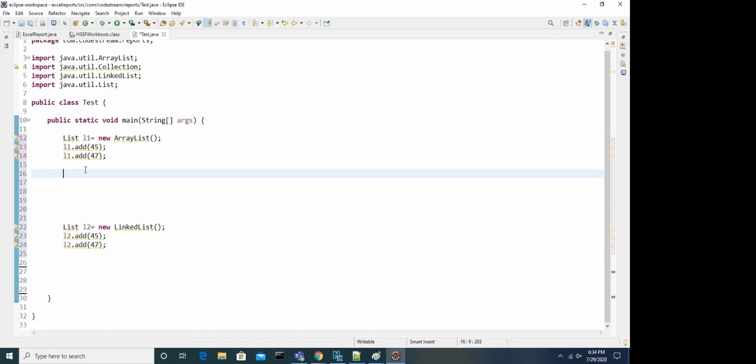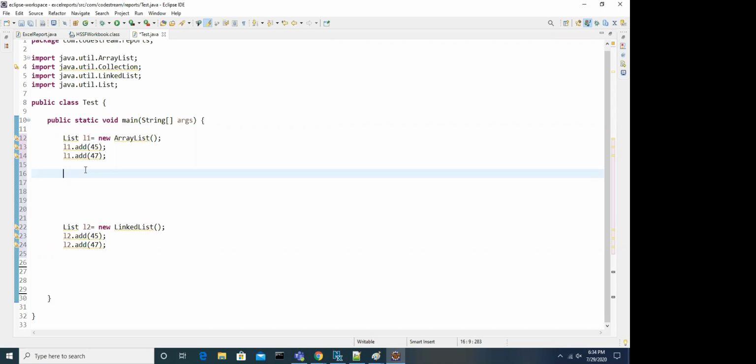Then only you can decide which one is good, because you have two kinds of features. Which feature is good for you to use at requirement level? Based on your requirement, you can decide and use it. For that purpose, you have to understand the difference between ArrayList and LinkedList.